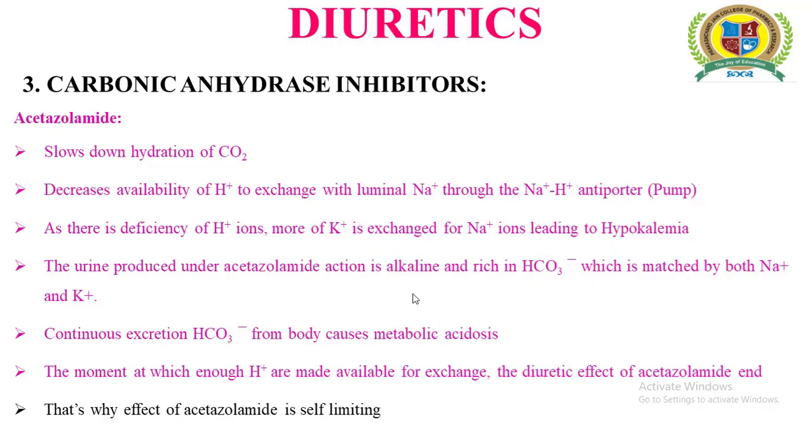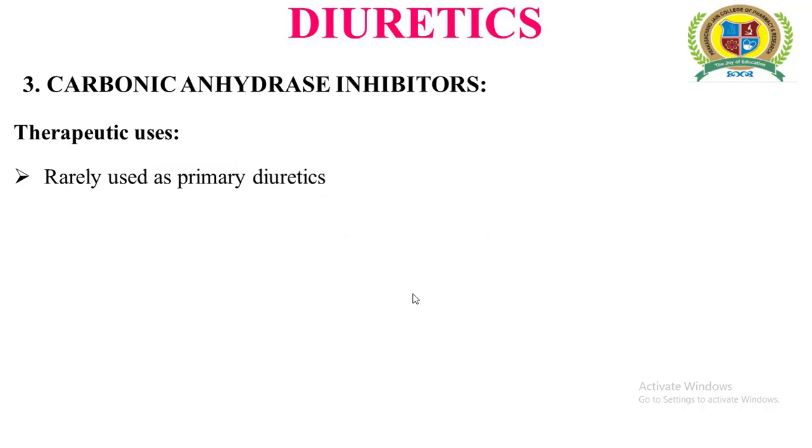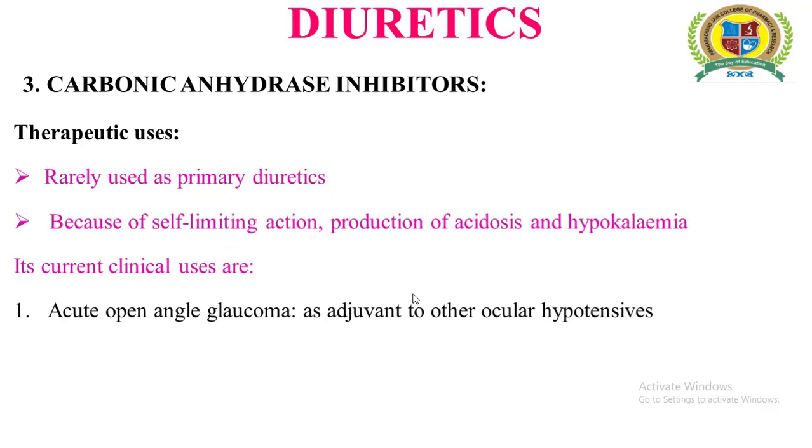Another reason for its limited use is that it also produces metabolic acidosis as well as hypokalemia. So from the beginning we are saying that the carbonic anhydrase inhibitors are rarely used as diuretics. Rather than as diuretics, carbonic anhydrase inhibitors have non-diuretic uses, such as in the treatment of acute open angle glaucoma.